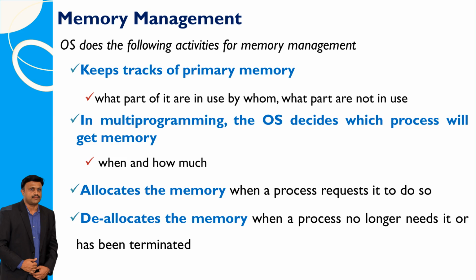It keeps track of the computer's main memory, known as primary memory, figuring out what parts are being used by which programs and what parts are free. In situations where multiple programs are running simultaneously, the OS decides which program gets how much memory and when they get it. When a program needs memory, the OS gives it some. And when a program is done with memory, the OS takes it back and makes it available for other programs to use. This helps the computer run smoothly and efficiently.